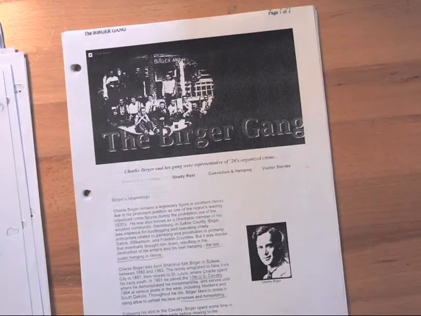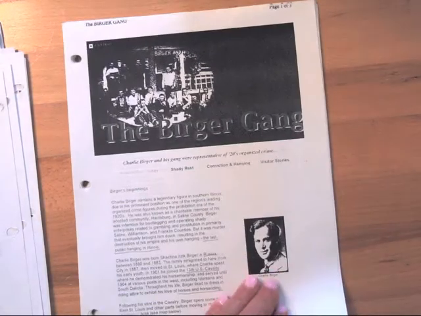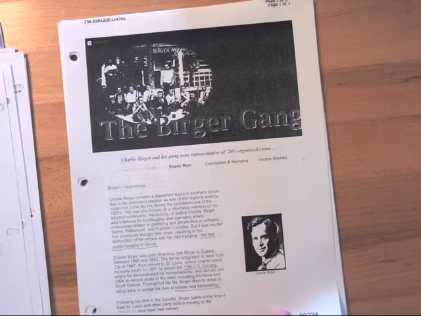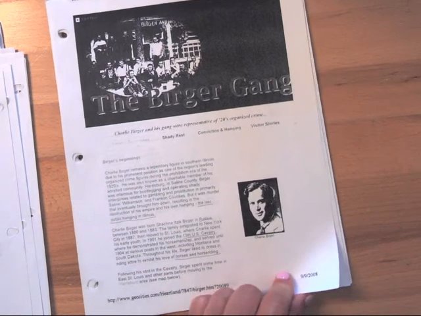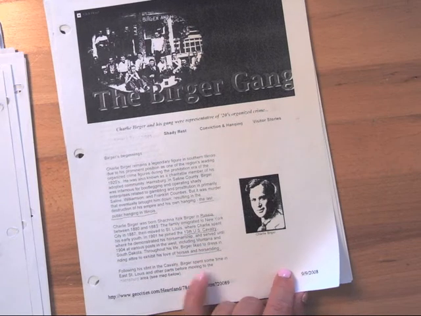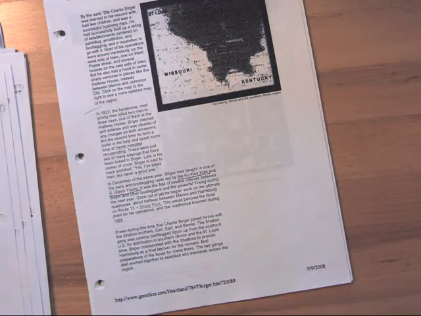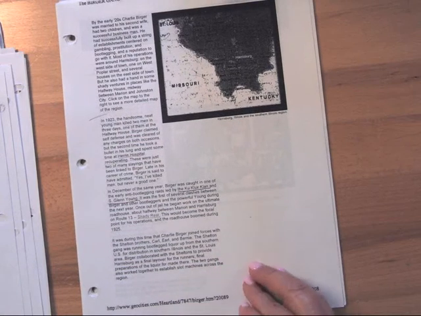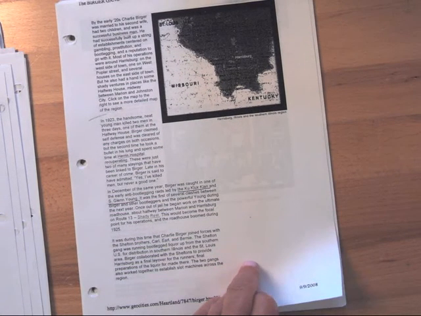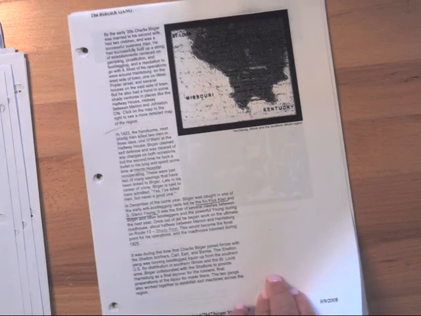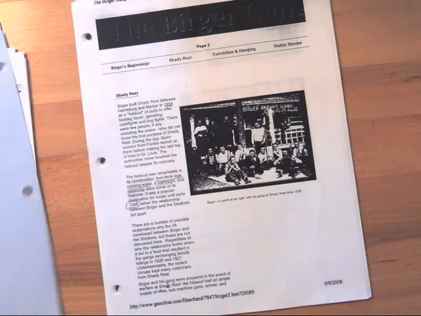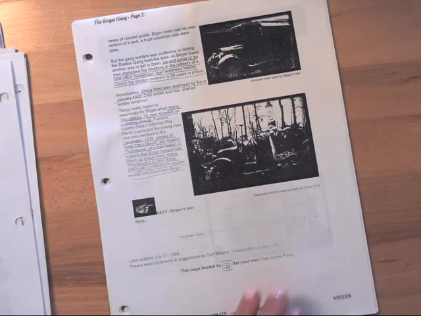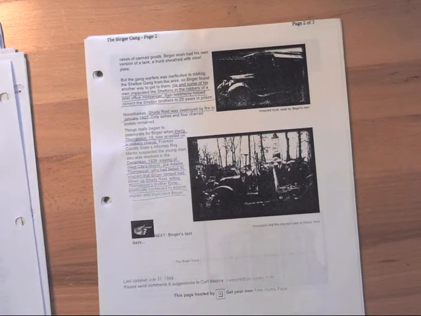So then we talked about Charlie Berger. He was known as the last public hanging in Illinois. What U.S. Cavalry was he a part of? The 13th U.S. Cavalry, and he loved horses, didn't he? And as we went through and started talking about him, he did some nice things for people, but he was also the author of many evil things, right? So he had some people that he was in cahoots with, and eventually he got in trouble for what actual crime?